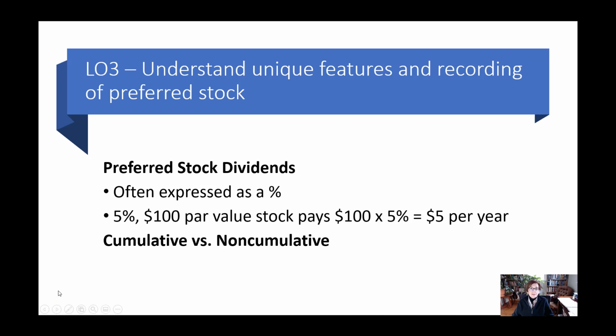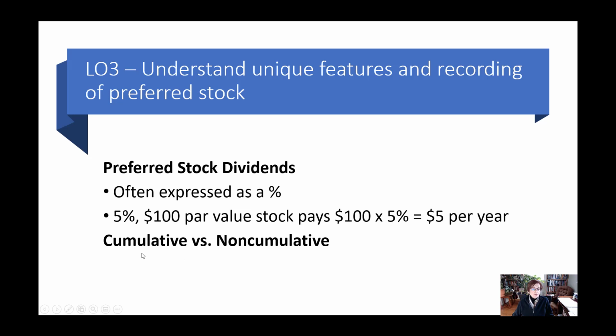Now, preferred stock dividends are often expressed as a percentage. So you might see something like 5% $100 par value stock, and that means it pays $100 times 5%, or $5 per year. That's the dividend on that stock, $5 per year. You might also see just $5, $100 par value, and that just means that the $5 is the annual dividend.